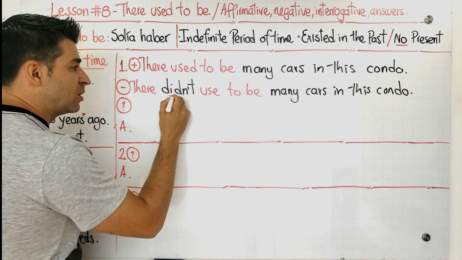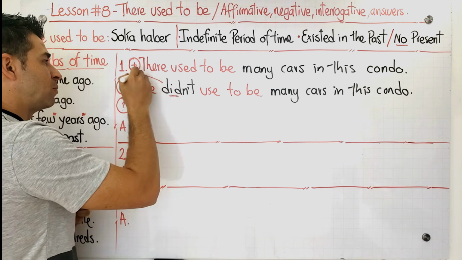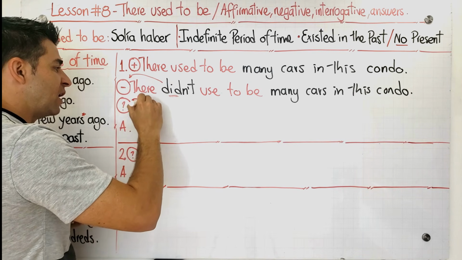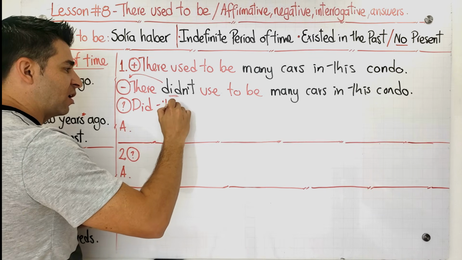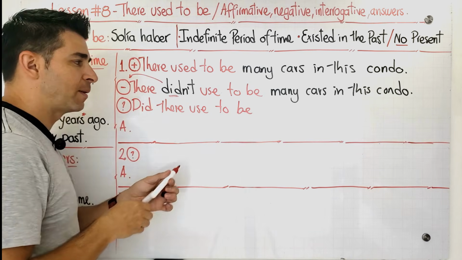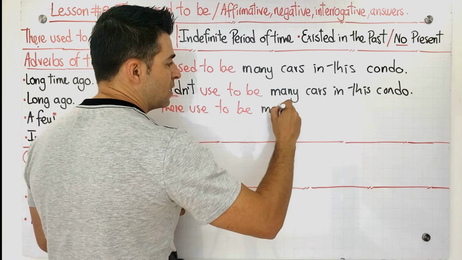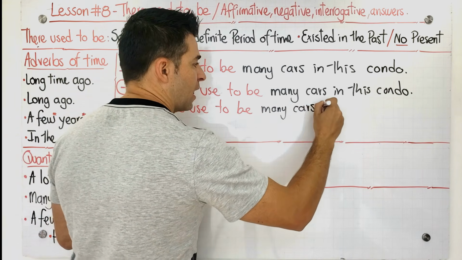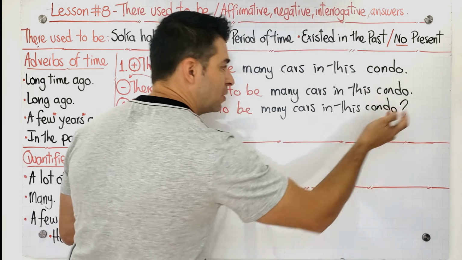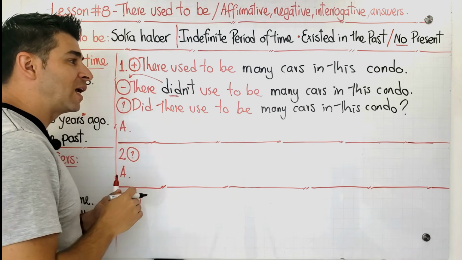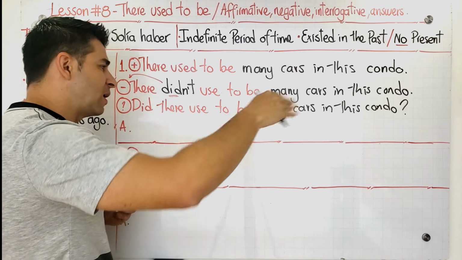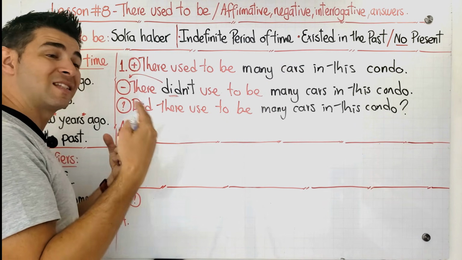But remember that we have to use this auxiliary did and we have to put it in the first place. So we moved it here. So we say here, did there used to be, and the same complement that we have, which is many cars in this condo. Remember guys, this is a question, so we have to put the question mark and to raise our intonation. So we say, did there used to be many cars in this condo?